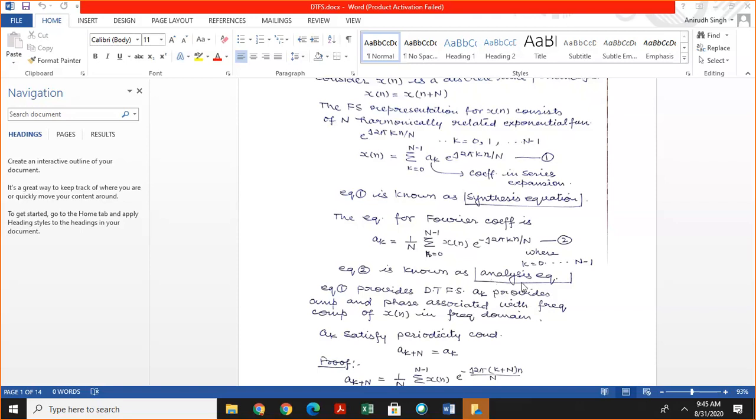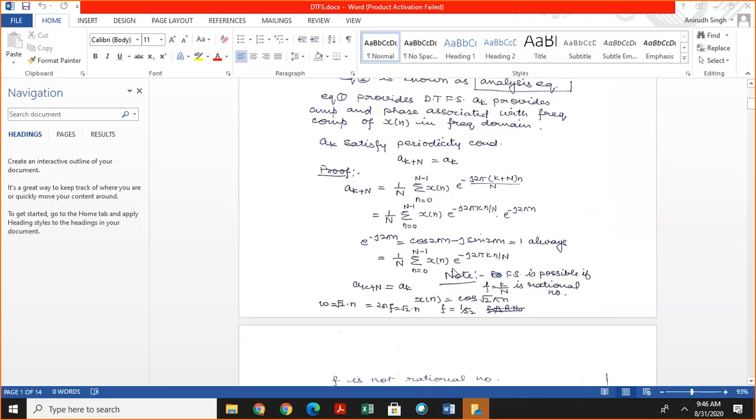Because by this equation we calculate the Fourier coefficient ak, and this ak provides the amplitude and phase associated with the frequency component of x of n. It means we can analyze a signal x of n by using this equation. So this is known as the analysis equation.